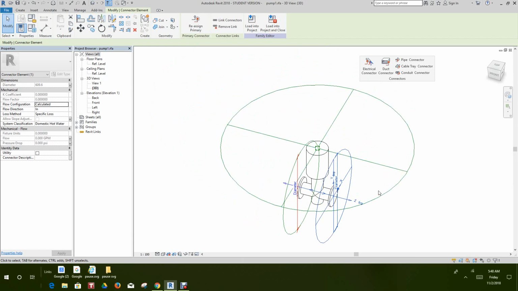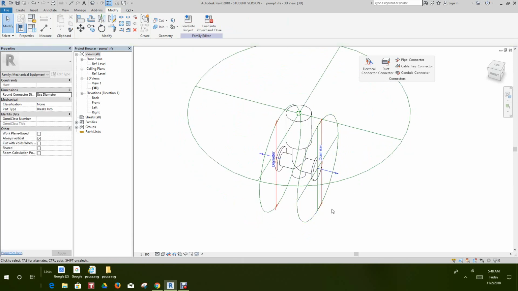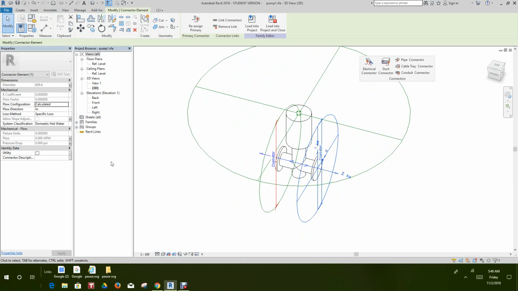And we can give these descriptions as well. So let's give these guys descriptions. Let's select this one here and give a description. Let's call this pump outlet. How about that?